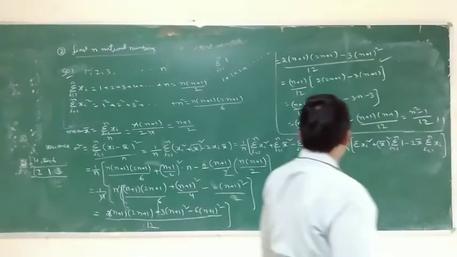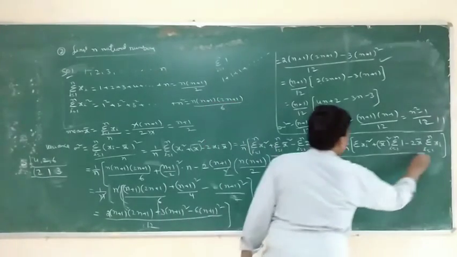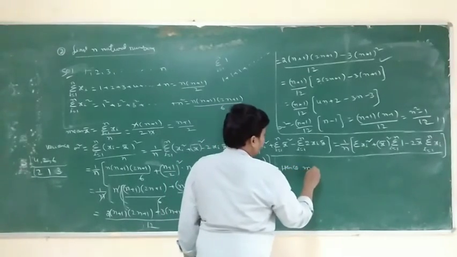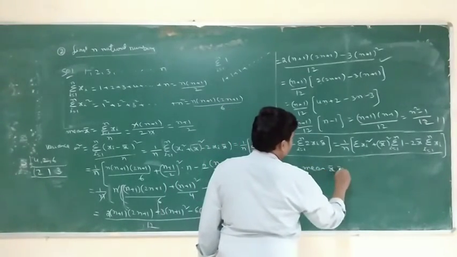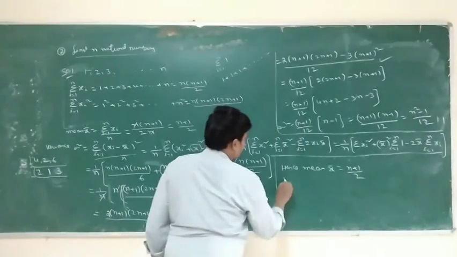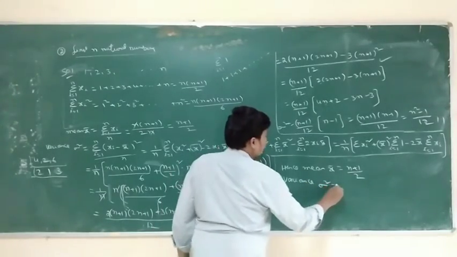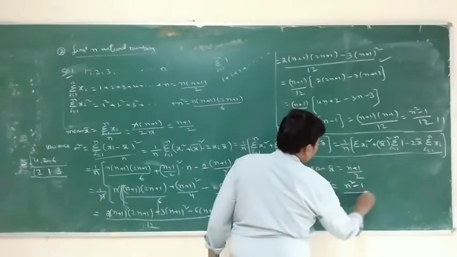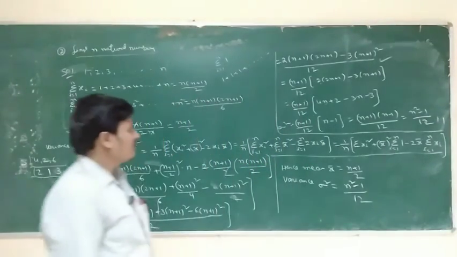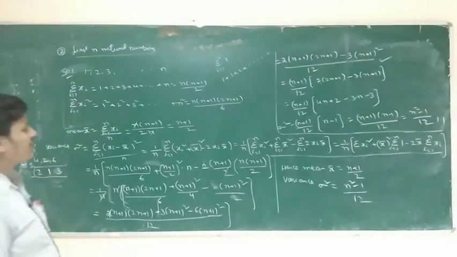This is the answer. So finally this is sigma square. Hence mean x bar is equal to (n+1)/2 and variance sigma square is equal to (n square minus 1)/12. This is the first of today's three problems, exercise 15.2.